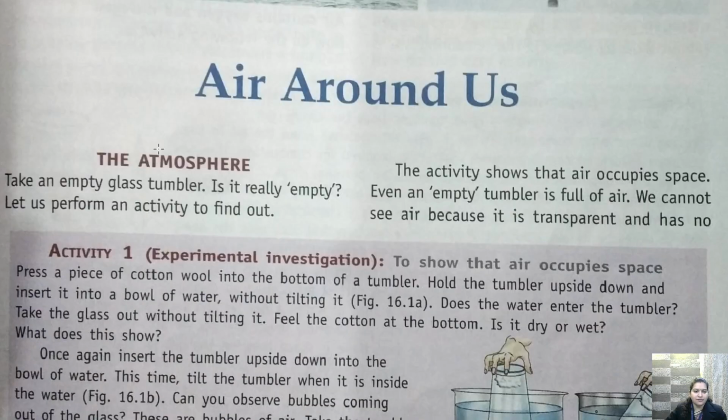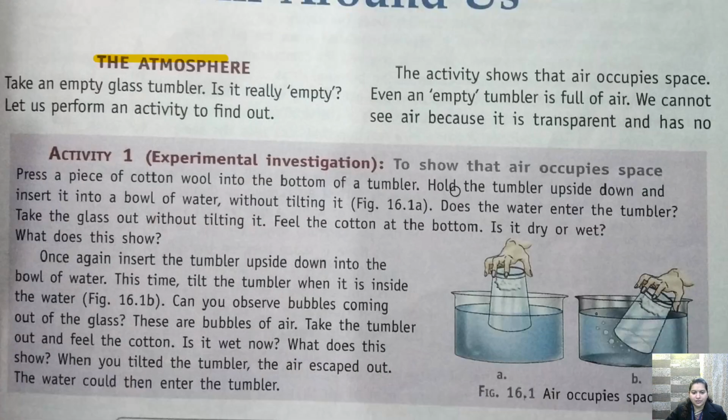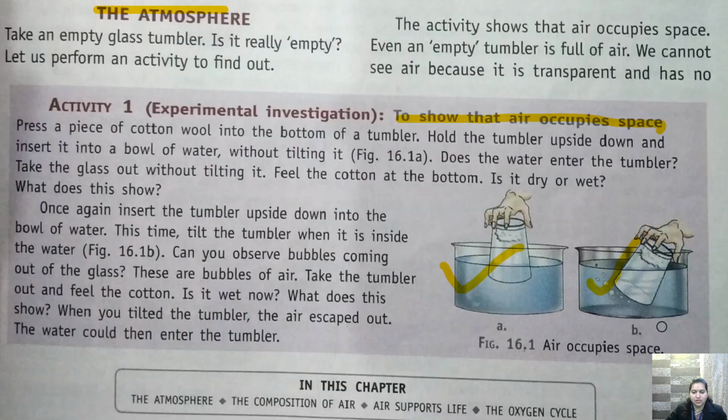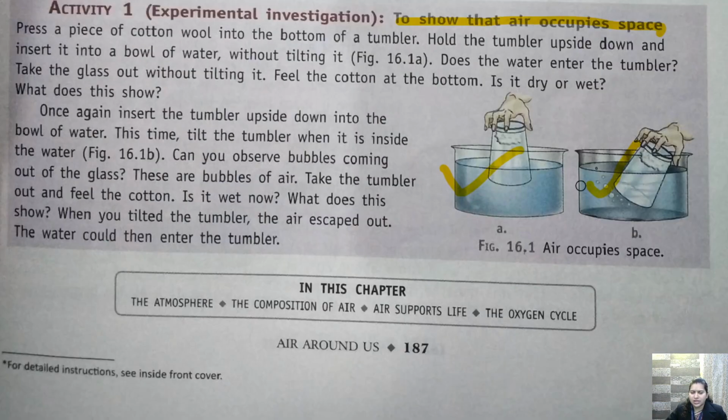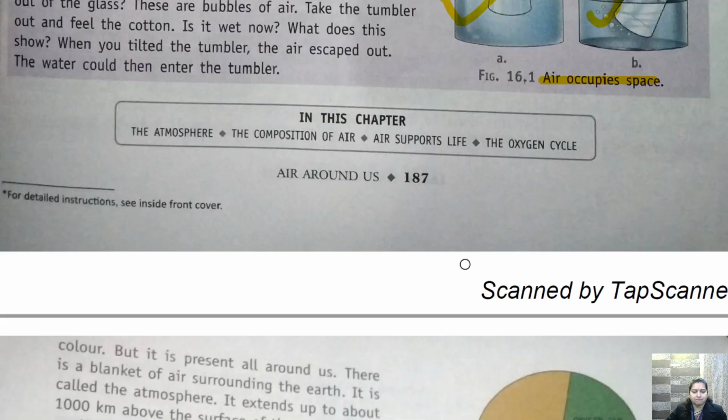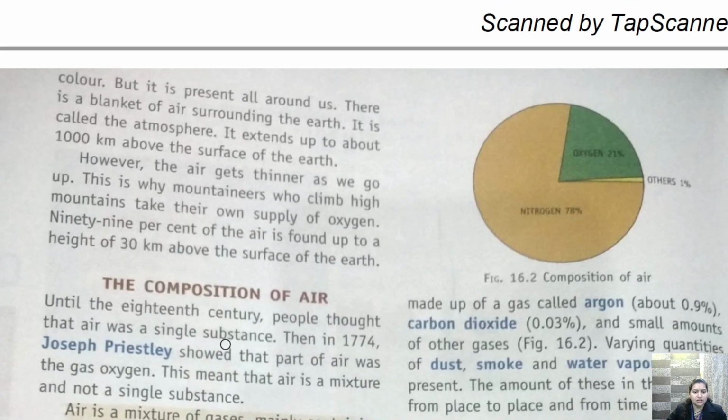So children, we have covered what the atmosphere is. We have seen that air occupies space. So this is the activity to show that air occupies space, and I have told you to perform this activity at home. You can do it at home also. Then we have seen the composition of air.